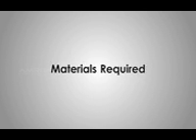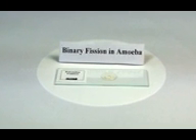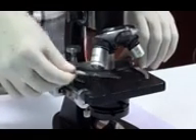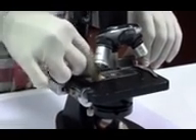Materials required: a permanent slide of binary fission in amoeba and a compound microscope. Procedure: take the permanent slide of binary fission in amoeba and place it on the stage of the compound microscope.